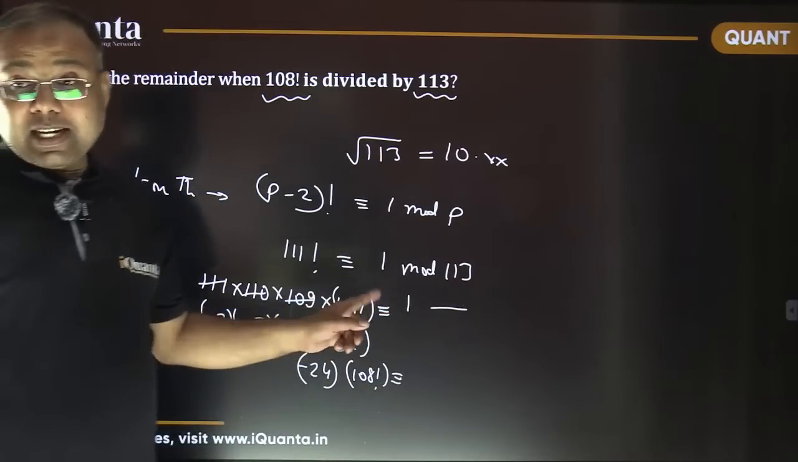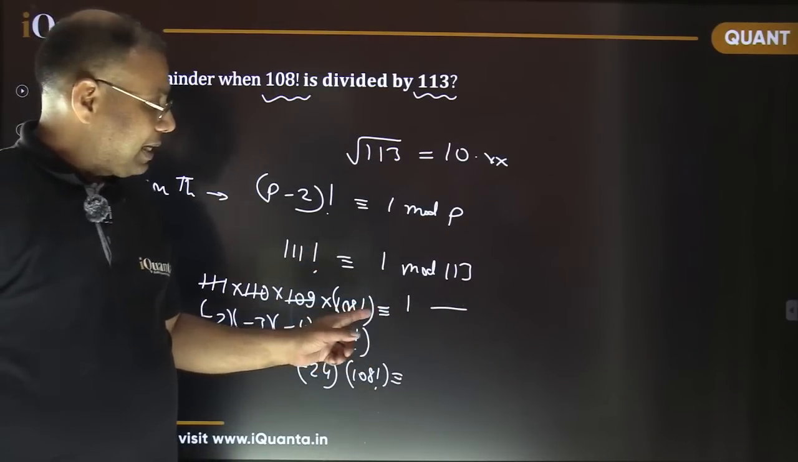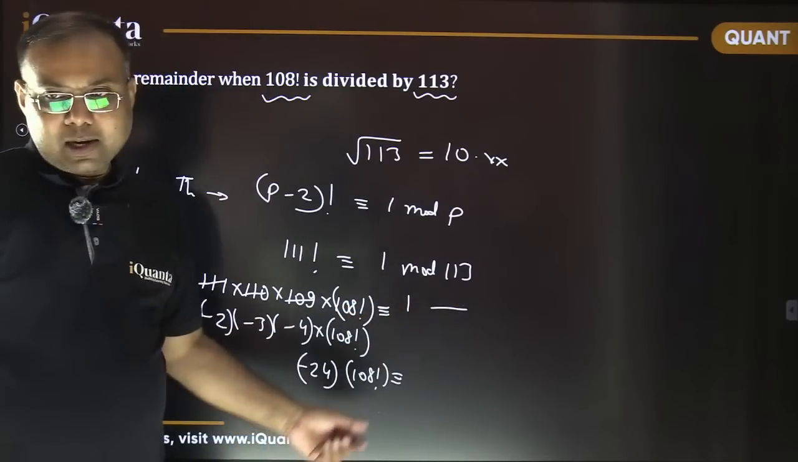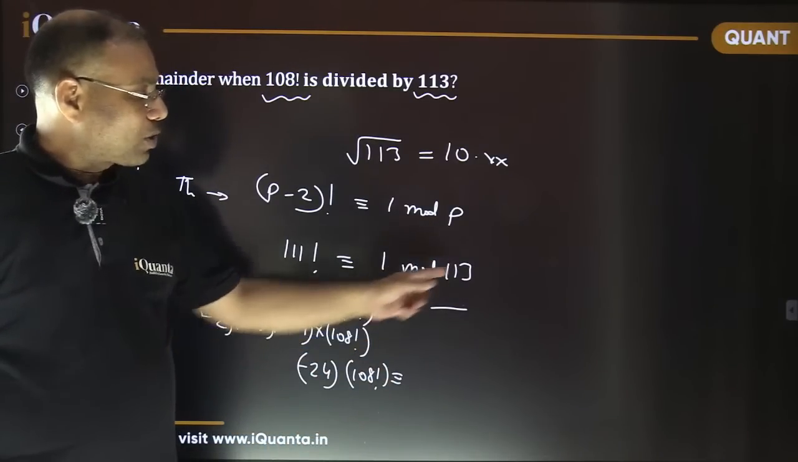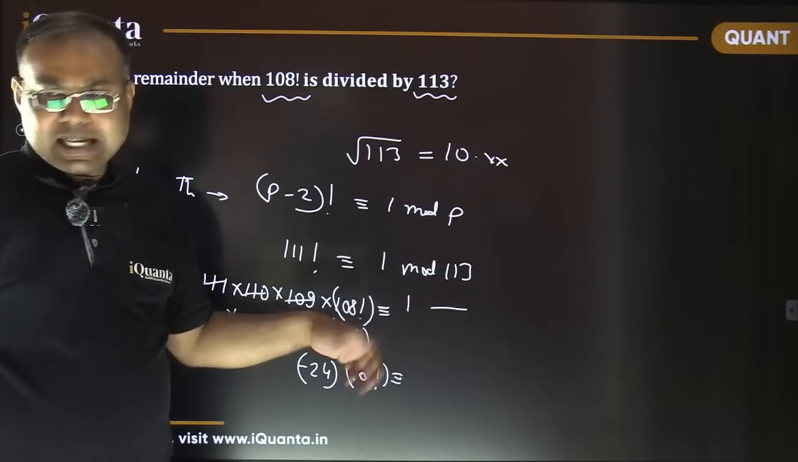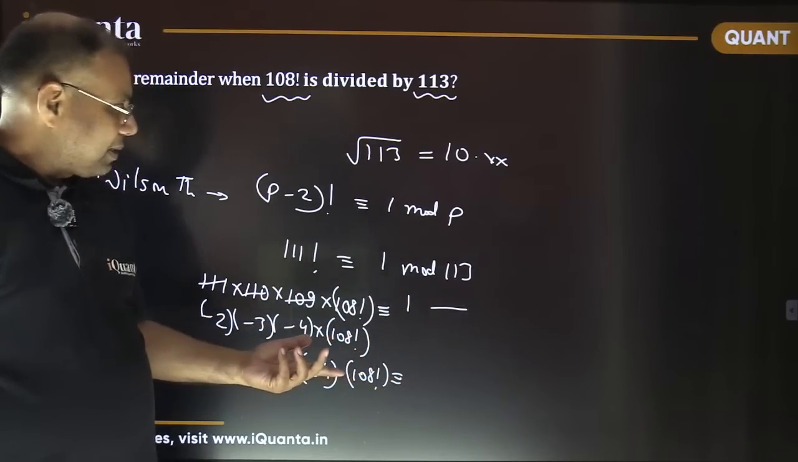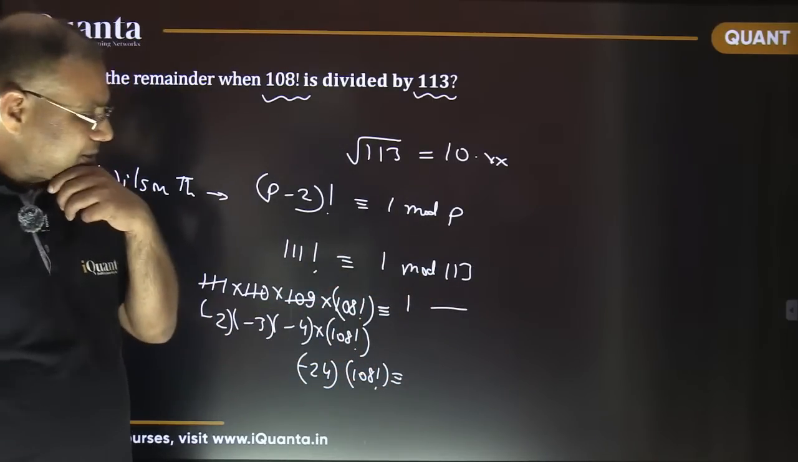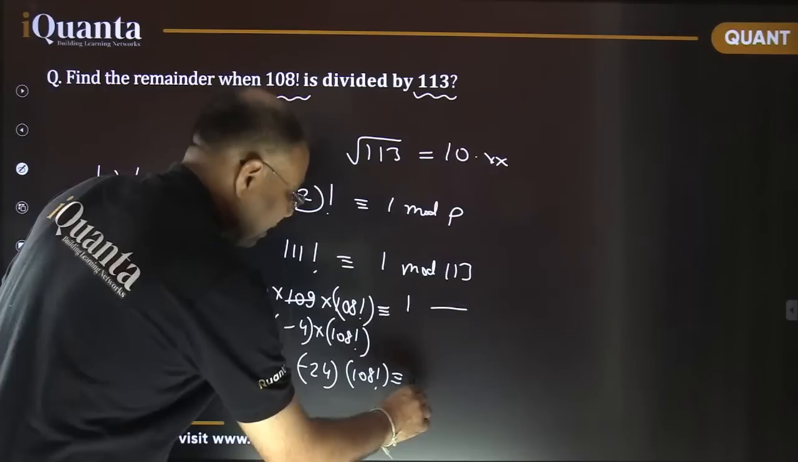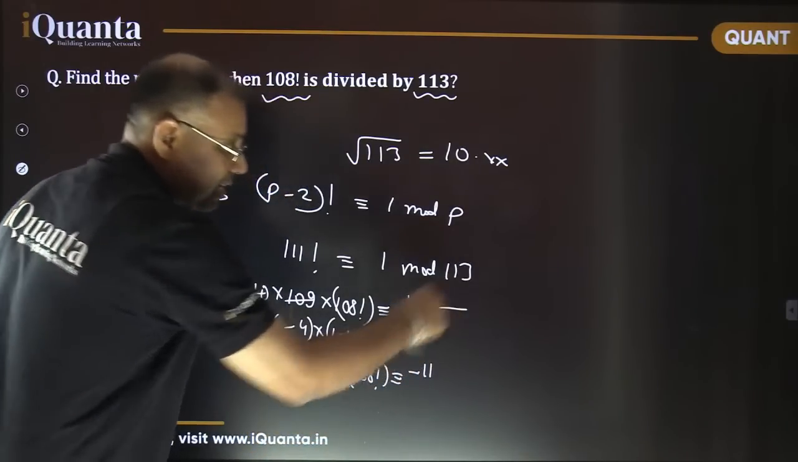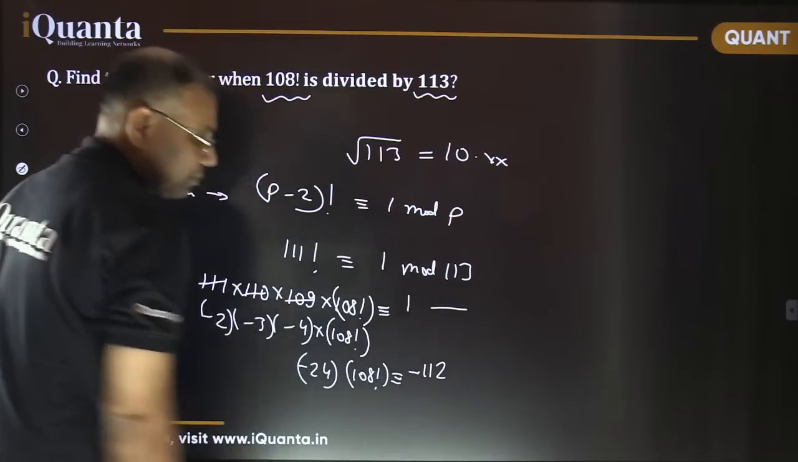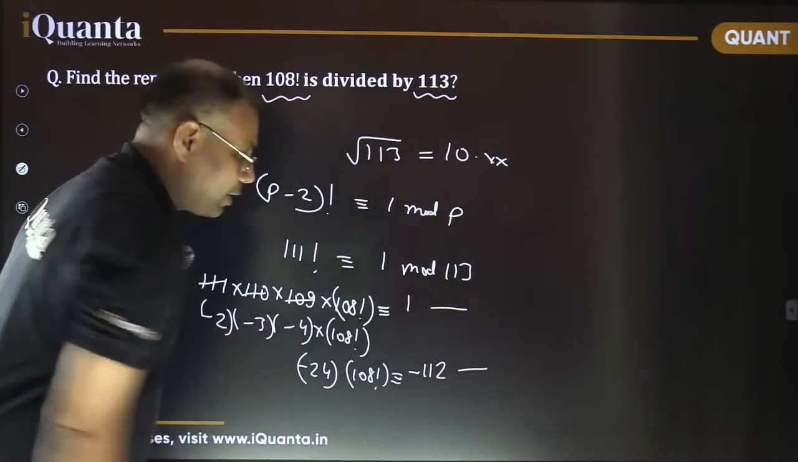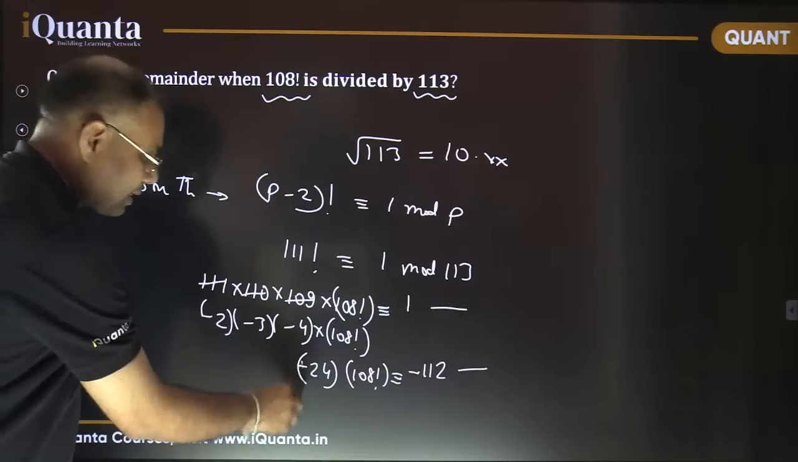So now I can change this 1 also in such a way that this minus 24 may be cancelled. And for that purpose I can add or subtract this 113 any number of times. So let's subtract it once, देखते हैं क्या होता है. So it becomes 1 minus 113, that is minus 112, right? This is mod 113, no need to repeat it. So this negative part is certainly cancelled.